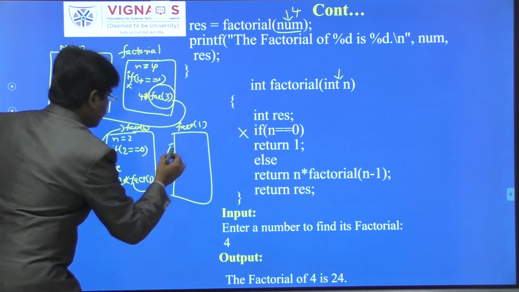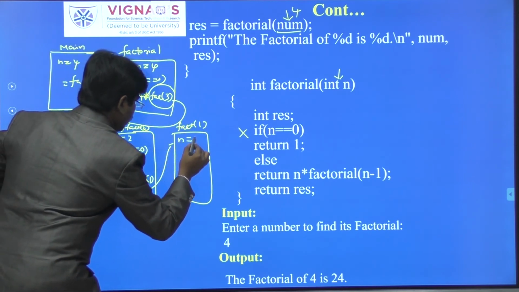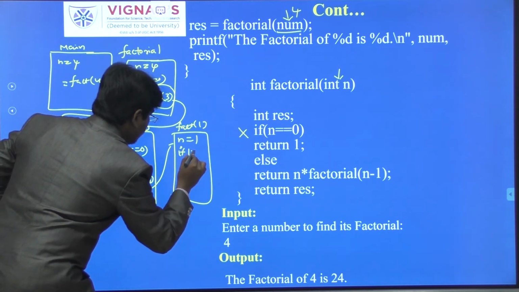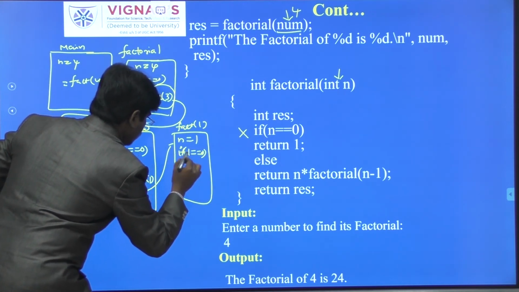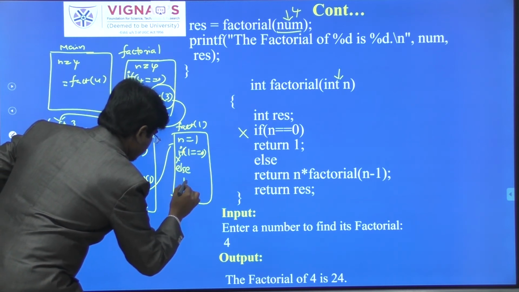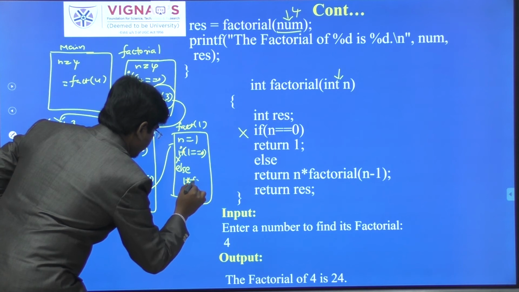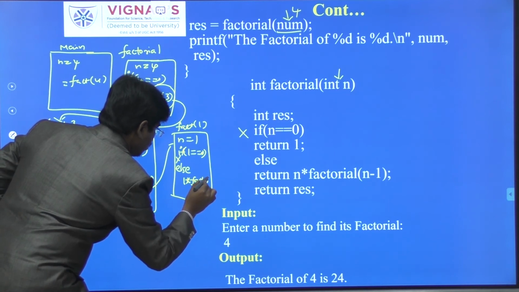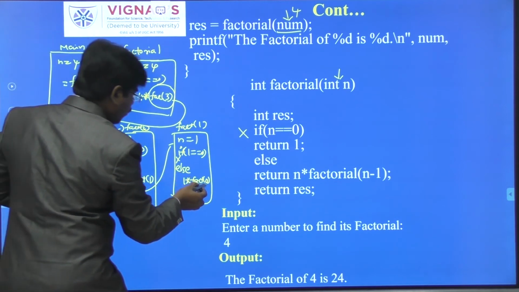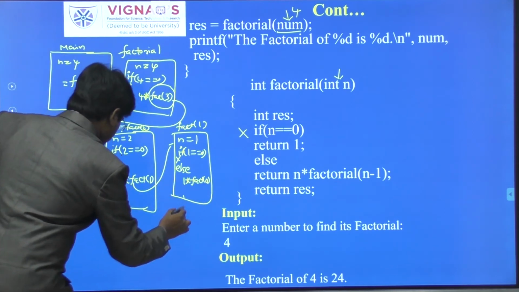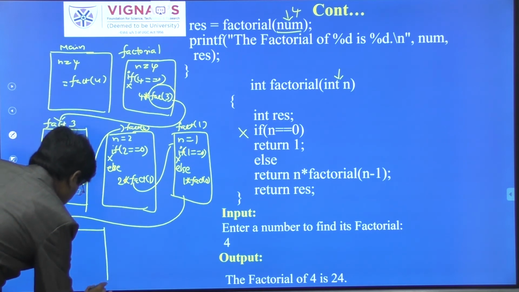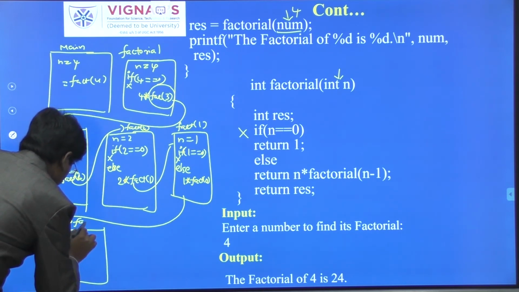1. Now consider n value is 1. Again, if 1 double equal to 0, is 1 a 0? No. Again the else part will be done. Else what we have written? 1 into fact of 1 minus 1, that is 0. Again we have called the same function, but now the value of n is 0. For this purpose another method space will be created. Now this is the fact of 0 I am calculating.